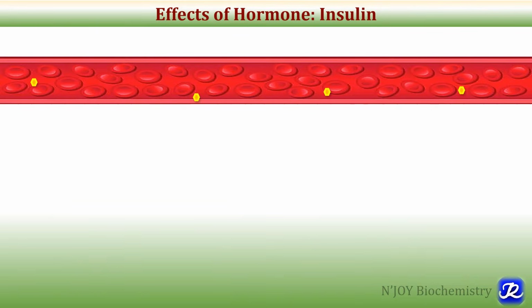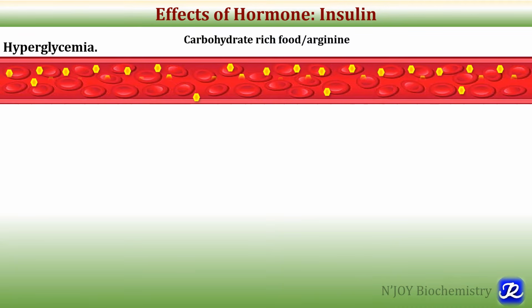Now let's study the effects of hormone insulin. Insulin is called a hypoglycemic hormone. It is the hormone of well-fed condition because it is released when the person consumes a diet rich in carbohydrate, as well as a diet rich in arginine. It leads to increased blood glucose concentration, which can reach up to 140 mg per deciliter, and insulin helps to bring the blood glucose back to its fasting level, that is 70 to 100 mg per deciliter. So after the consumption of carbohydrate rich food, there is hyperglycemia, so blood glucose level is increased in the blood.